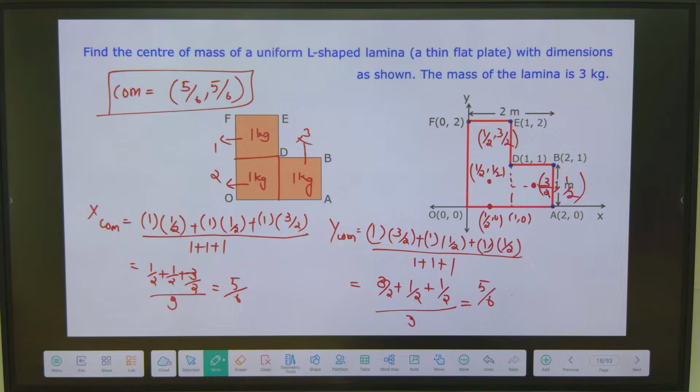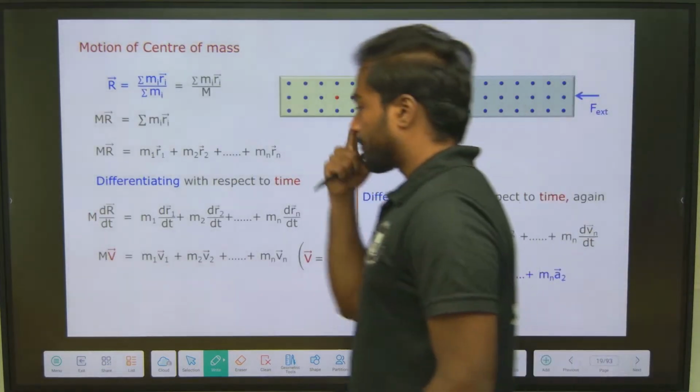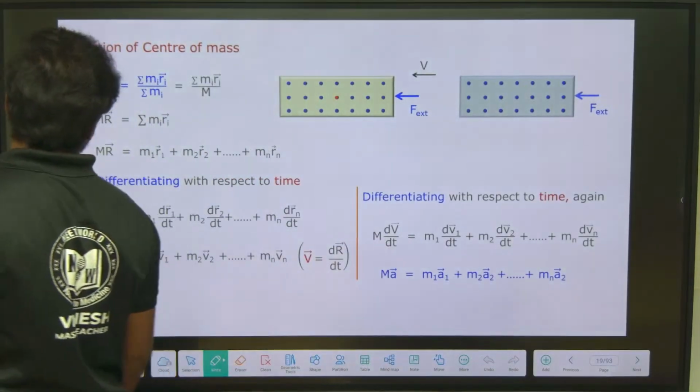Done? Okay, can we go for the next one? Fine. So the next one is motion of center of mass.